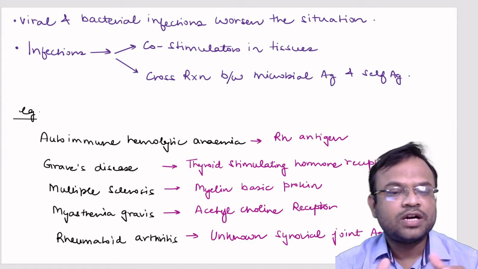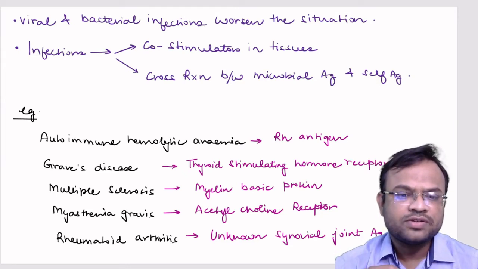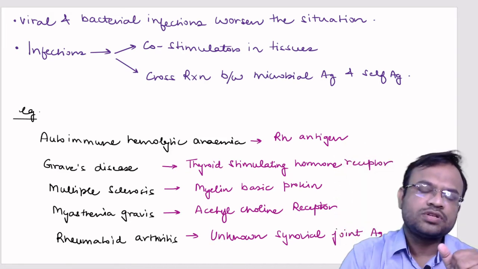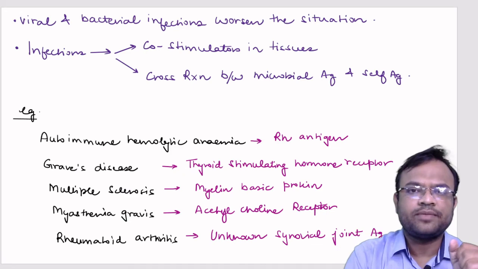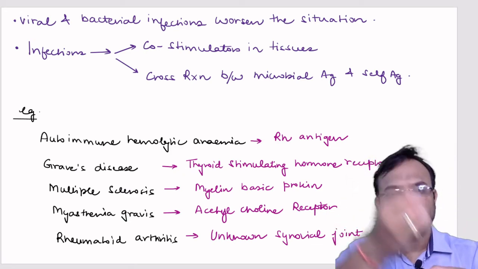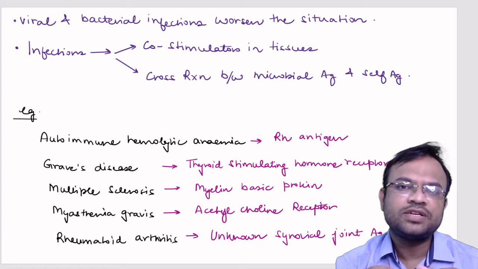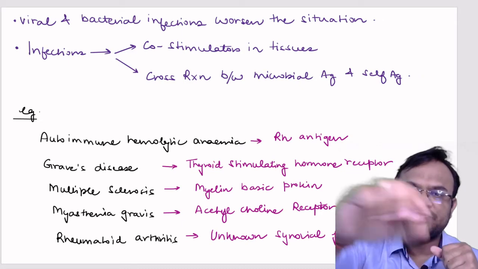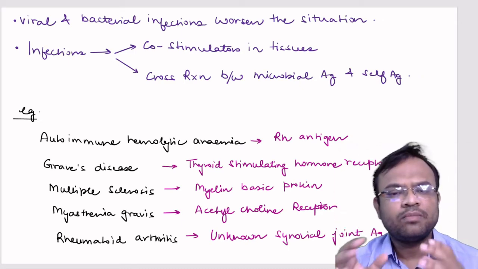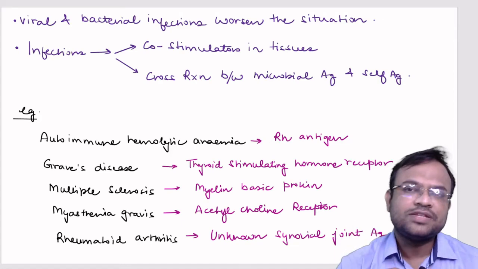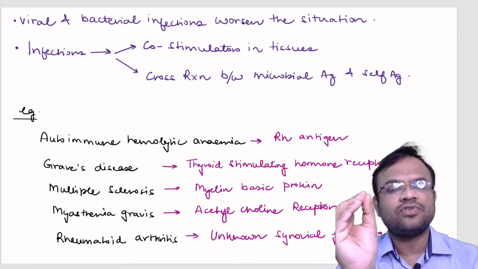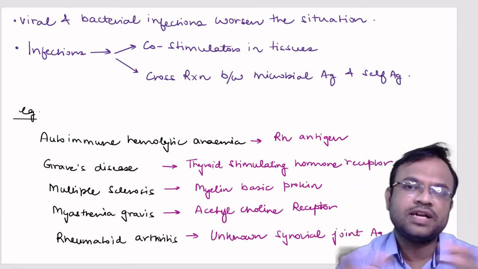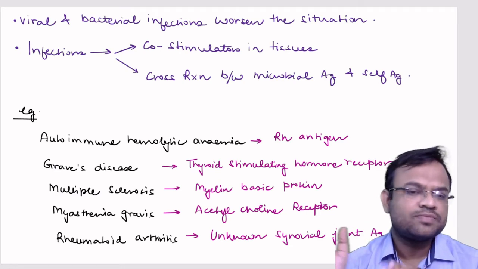Now let us talk about the third one. The third one is multiple sclerosis. In multiple sclerosis, you might be knowing that there are neurons, and the neurons have long axons, right? And these axons are covered by a myelin sheath. The myelin sheath's function is to act as an insulator and avoid the loss of the signal flowing through the axon. But the myelin sheath has a myelin basic protein. This acts as an attractant for the self-reactive cells, and they attack it, thus the myelin sheath gets destroyed. This is called multiple sclerosis.